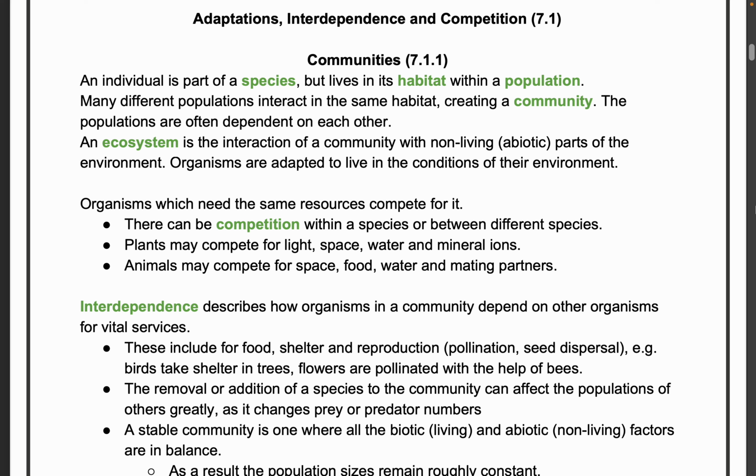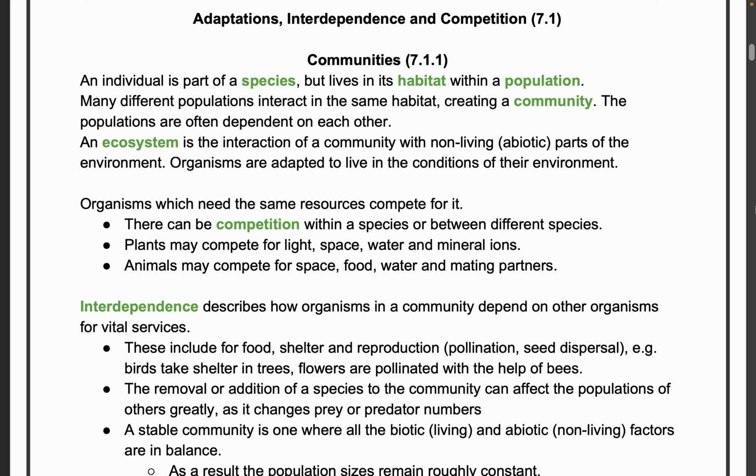Organisms which need the same resources compete with each other. For example, most organisms need food, so unfortunately there is competition for food. There can be competition within a species or between different species. Say, for example, if an owner raises two or three dogs, there may be a small competition between the dogs for the same food, and sometimes the dogs will fight with cats in a common place for food. So the competition can be within a species or between different species.